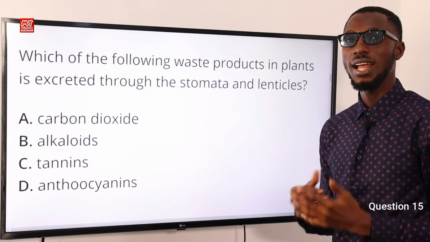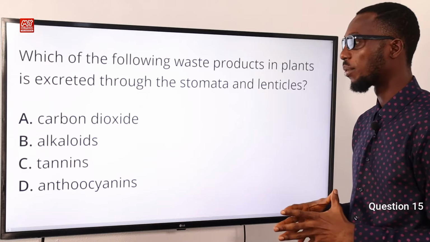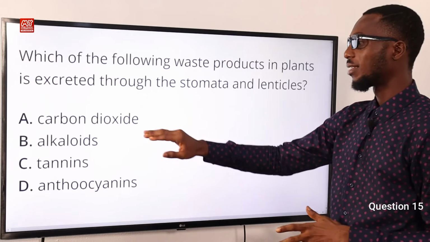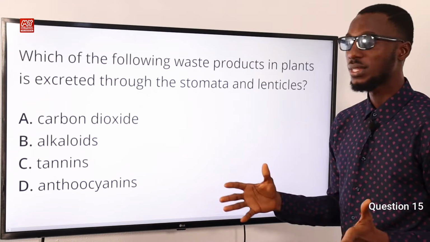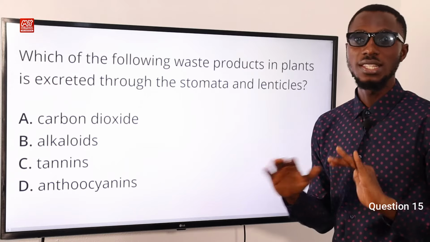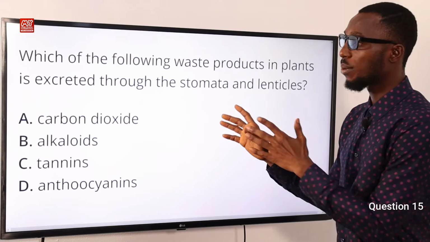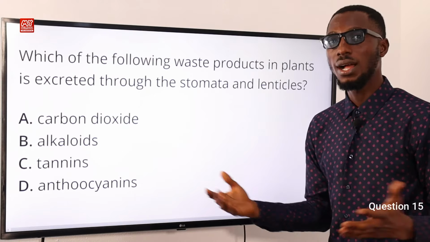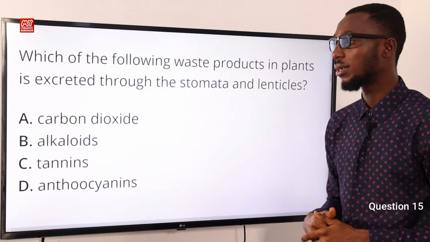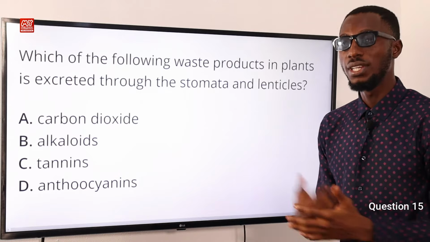They are actually gases and water vapor. So examples of such gases are carbon dioxide and water vapor, though the quantity may vary in these structures. So the correct option is A. What are alkaloids? Alkaloids are nitrogenous waste products, like your caffeine, like your nicotine.